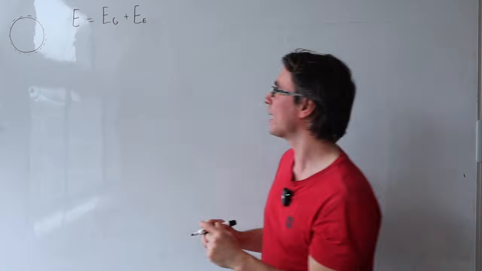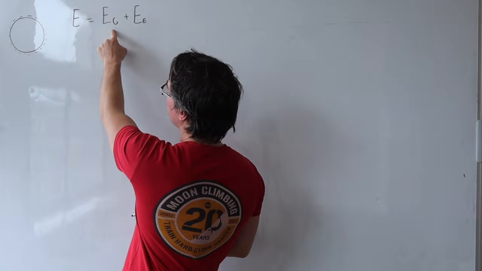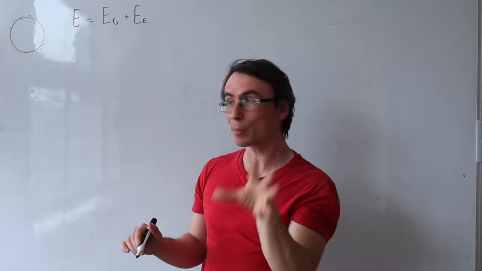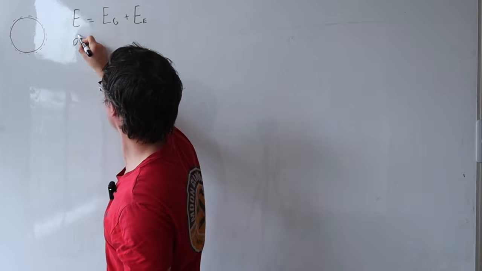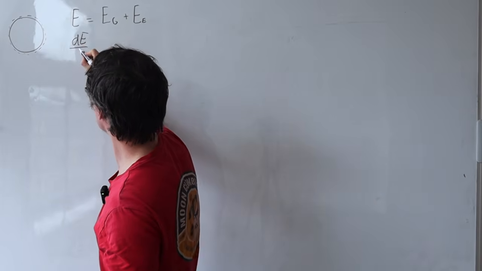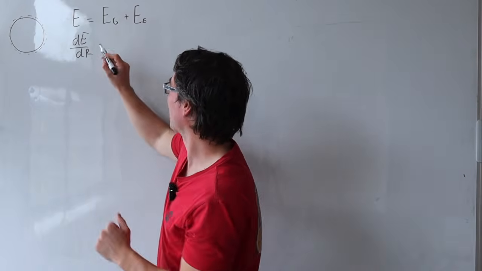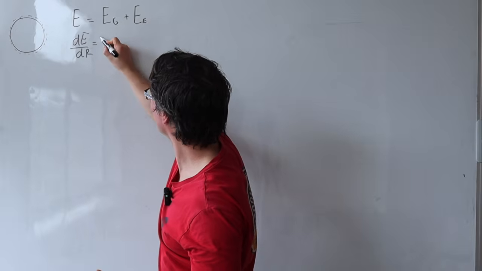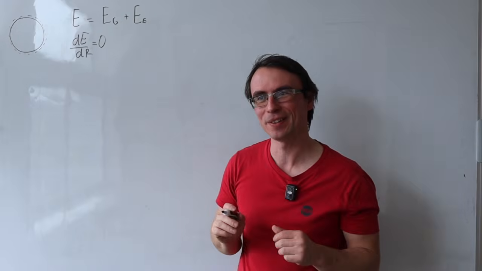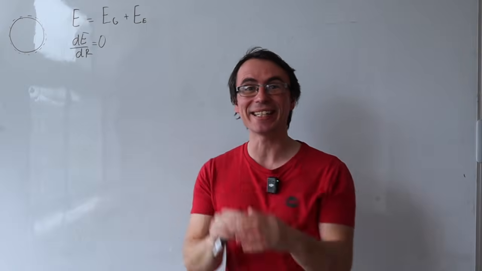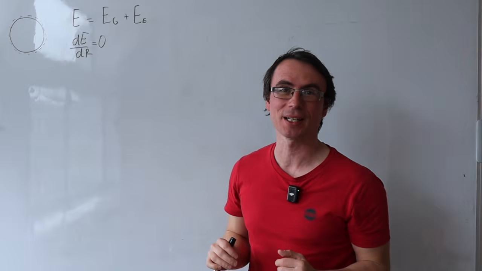So my plan is to use my result from the previous part, add this to our new expression given, and then find the derivative with respect to the radius. And I'm going to set that derivative equal to 0. This should give us the minimum energy condition, i.e. the equilibrium condition. Let's give it a shot.